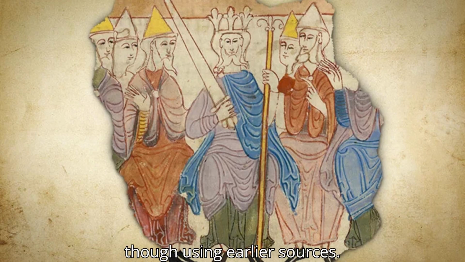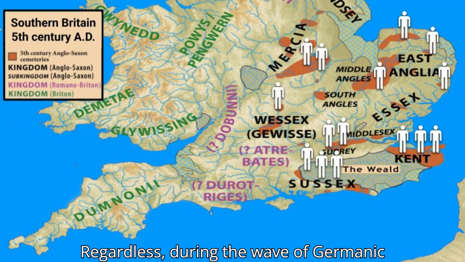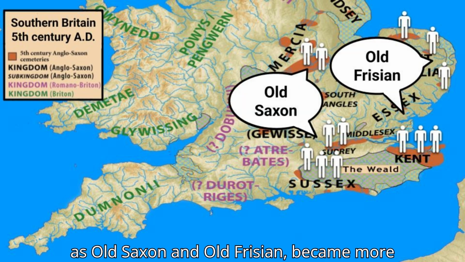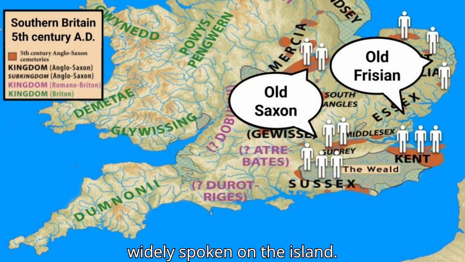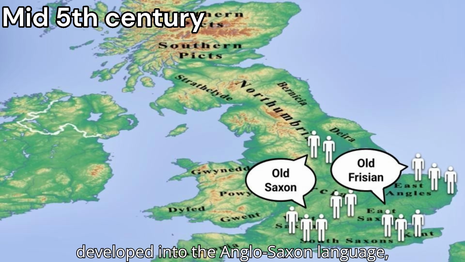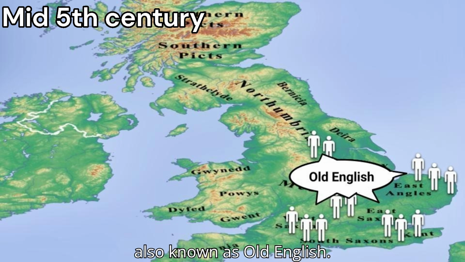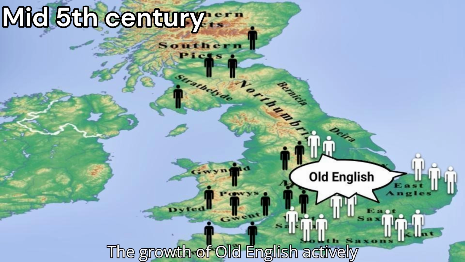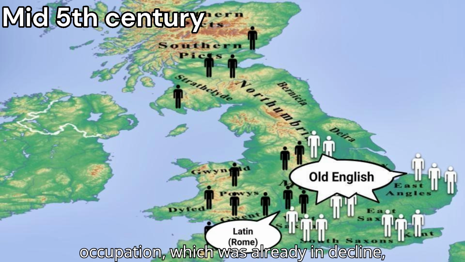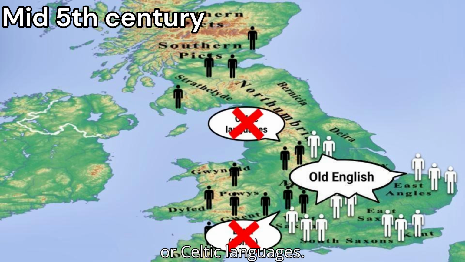though using earlier sources. Regardless, during the wave of Germanic migration to Britain in the 5th to 7th centuries, West Germanic languages such as Old Saxon and Old Frisian became more widely spoken on the island. These West Germanic speakers initially spoke many dialects, but with time developed into the Anglo-Saxon language, also known as Old English. The growth of Old English actively displaced or integrated local languages, such as Latin from the era of the Roman occupation, which was already in decline, or Celtic languages.